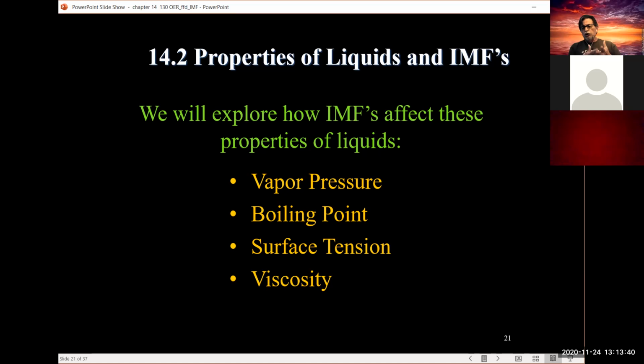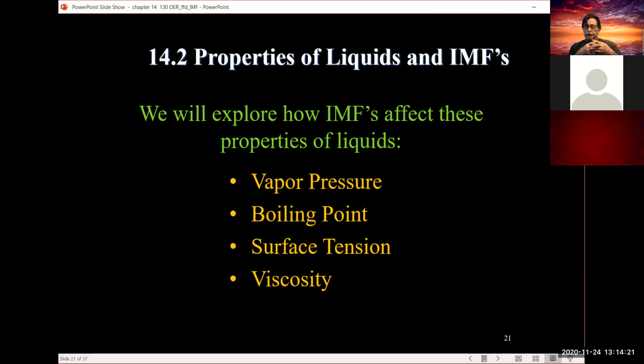Surface tension, you're familiar with this also. You just clean your car, you got it nice and waxed. Before, the car was dirty, right? And if you spill water on it, that water kind of spreads out. But after you clean it up and give it a wax job, it's nice and shiny, and you pour water, what happens to that water? It beads up. It has to do with the surface tension. How much the liquid beads up is dependent, again, on IMF interactions, intermolecular forces, as is viscosity.